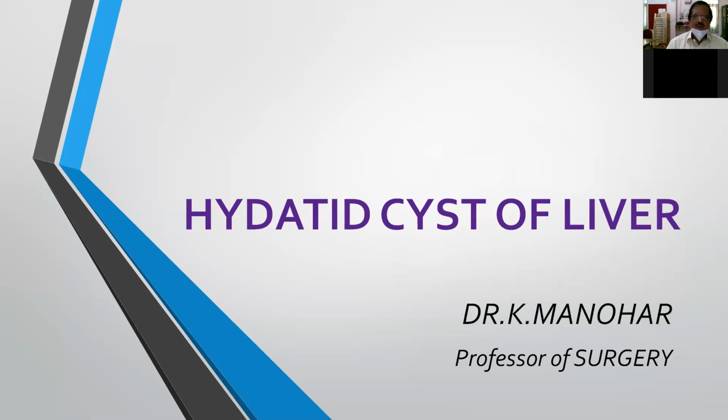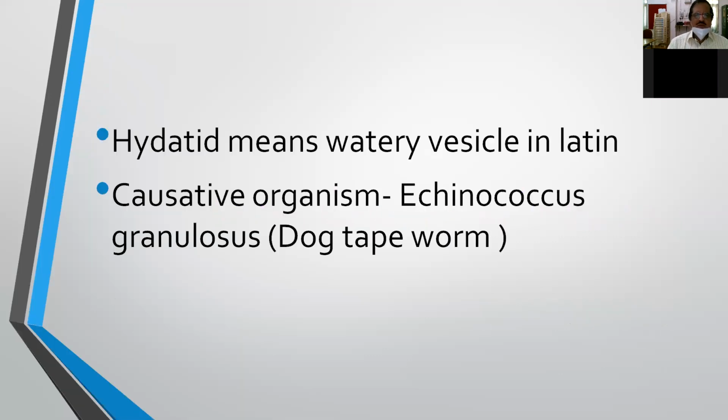Today, I want to tell about hydatid cyst of the liver. This is a very, very important topic, both for your theory, and sometimes you may get a hepatomegaly as a long case. And in the evening session, you may be asked some questions about the specimen of hydatid. The meaning of hydatid is vesicle in Latin. And you know very well that the causative organism is Echinococcus granulosus.